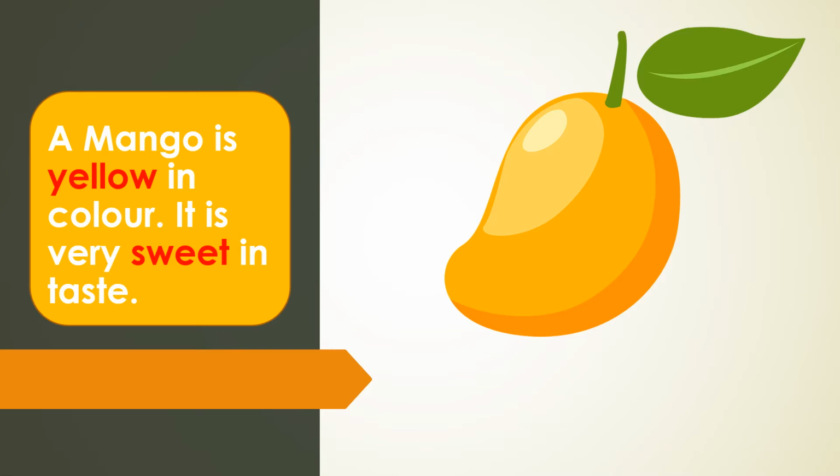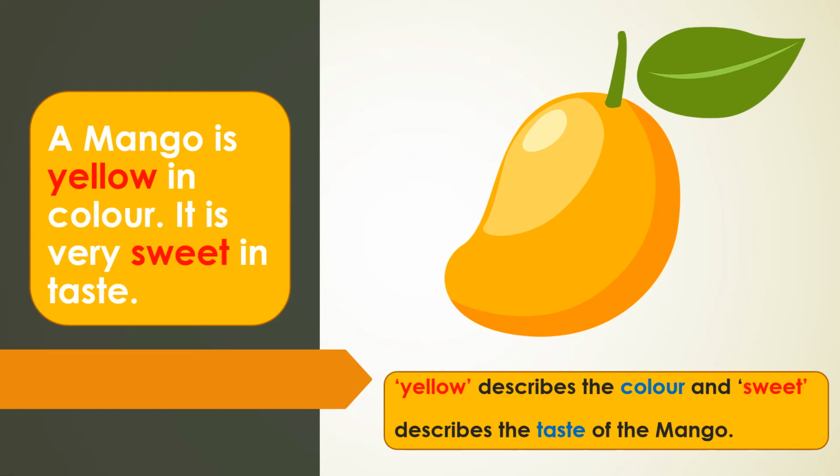A mango is yellow in color. It is very sweet in taste. Here, yellow and sweet are the describing words. The word yellow describes the color, whereas the word sweet describes the taste of the mango.